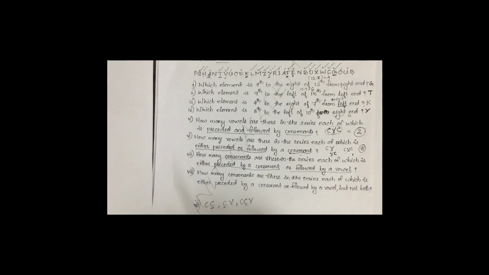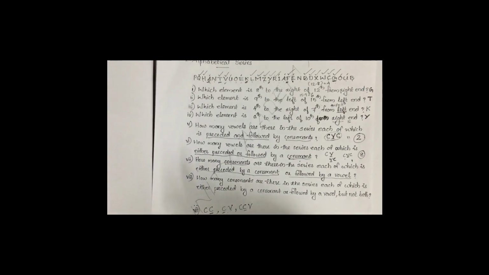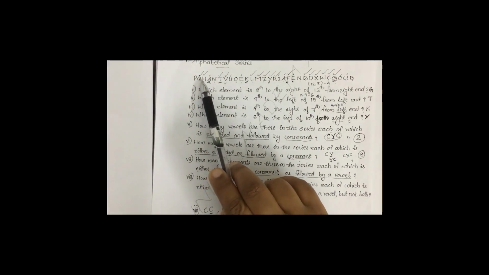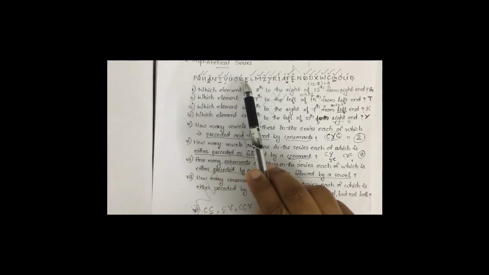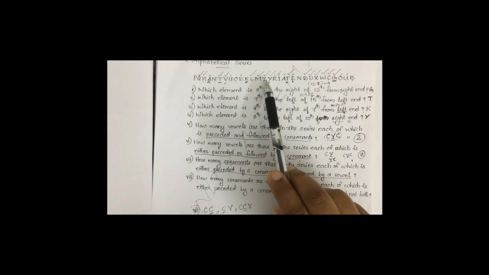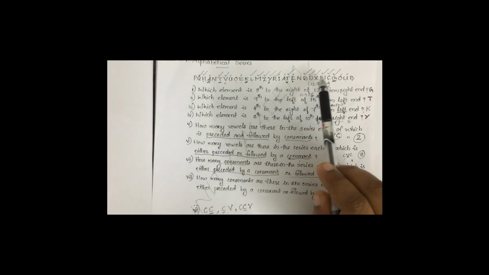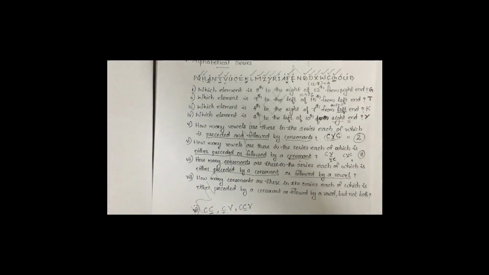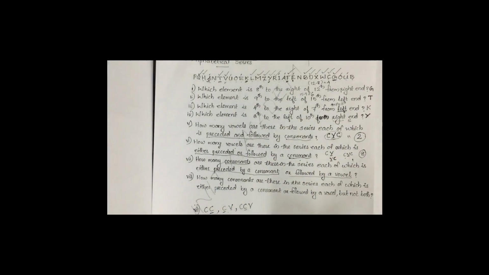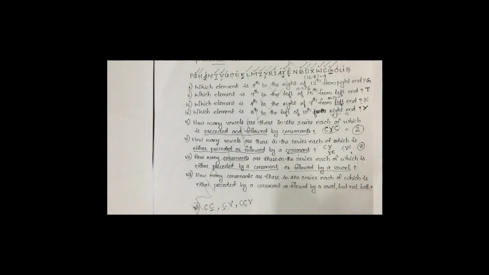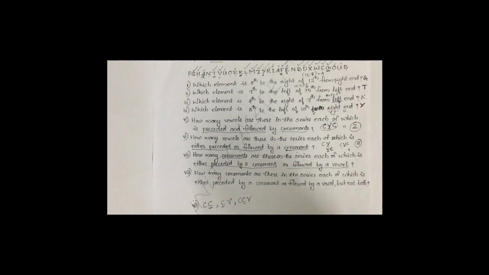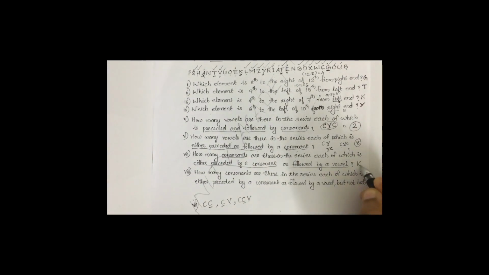So how many are there? How many consonants are there satisfying these conditions? We can just count. 1, 2, 3, 4, 5, 6, 7, 8, 9, 10, 11, 12, 13, 14, 15, 16. That is 16 elements satisfying these conditions. So the answer will be 16.